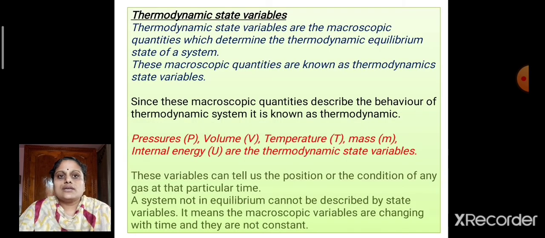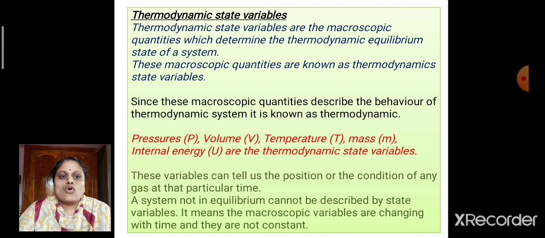Now let us see what thermodynamic state variables are. Thermodynamic state variables are those quantities which determine the thermodynamic equilibrium of a system. Since these macroscopic quantities describe the behavior of the thermodynamic system, they are known as thermodynamic state variables.